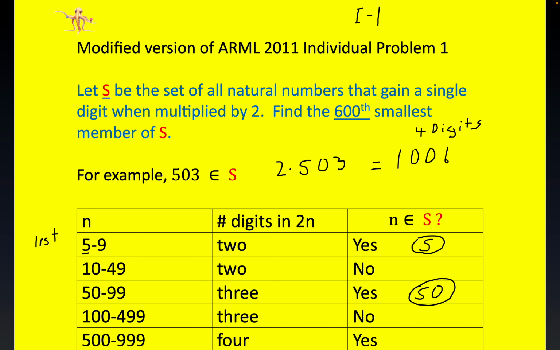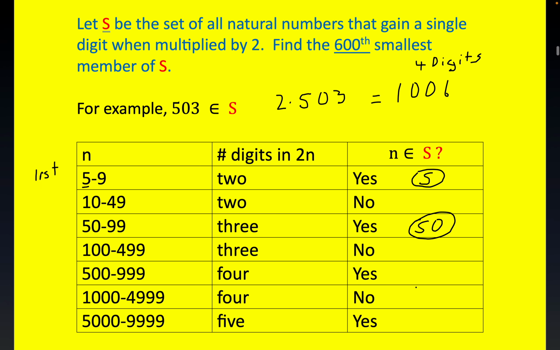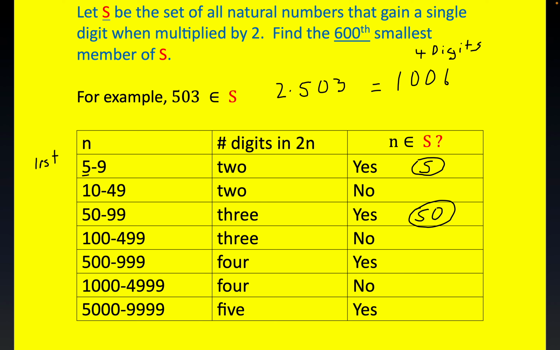Okay, and if you carry on here, folks, at least the way I did it, there would be 500 numbers in this range. I'll quit circling them. And then right here, what would this be? 5,000 in this range.